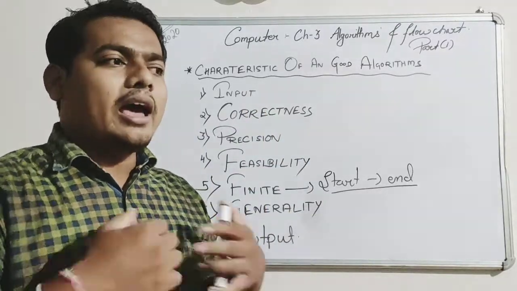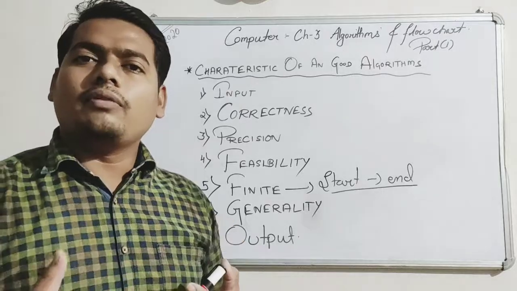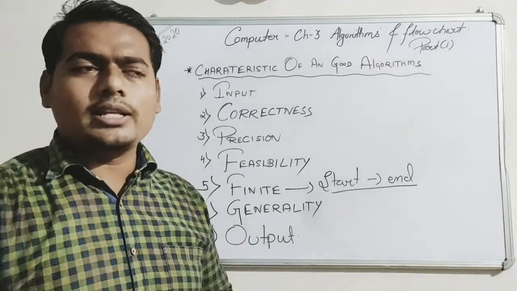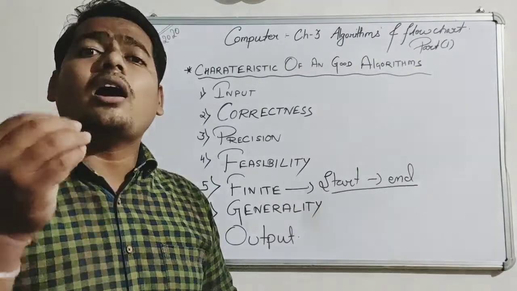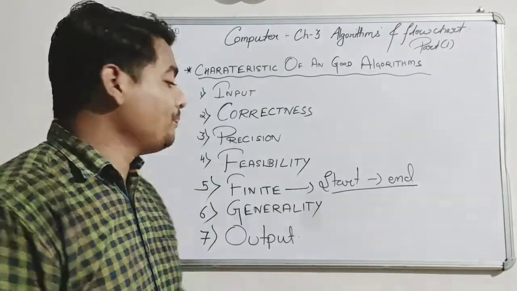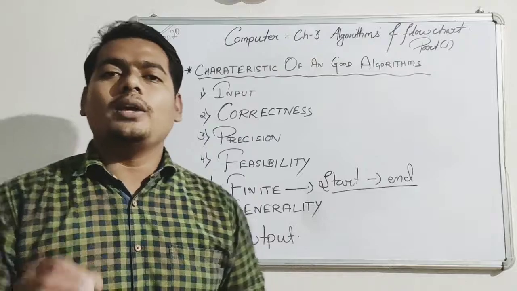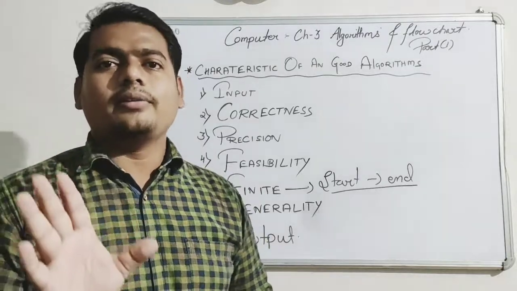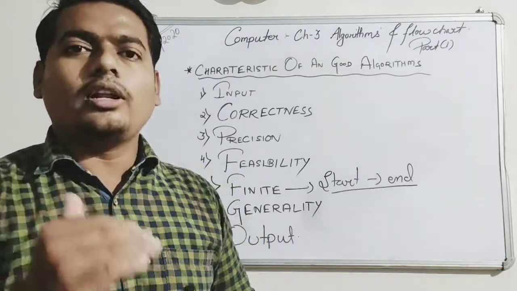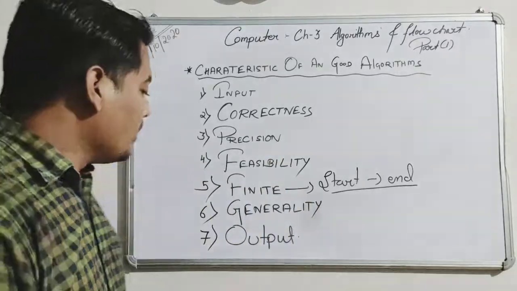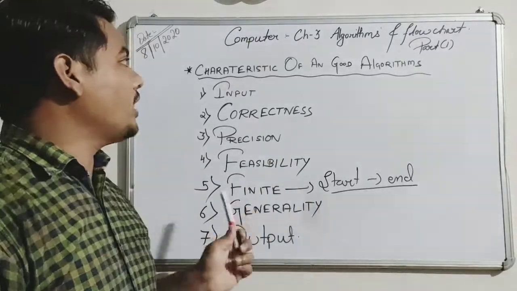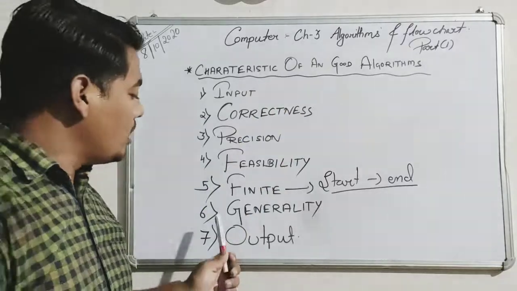It doesn't mean that I have prepared an algorithm and given it to you or someone else, and you or someone else are not able to understand it and tell how to solve that problem. So generality means there should be a specified or particular language or a particular way that everyone can understand it. Next, and the last of the characteristics of a good algorithm, is output.